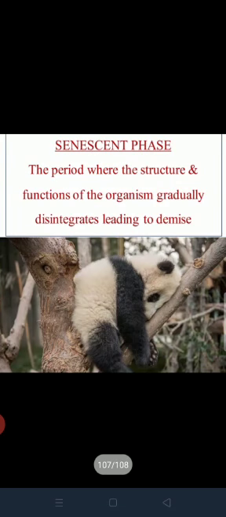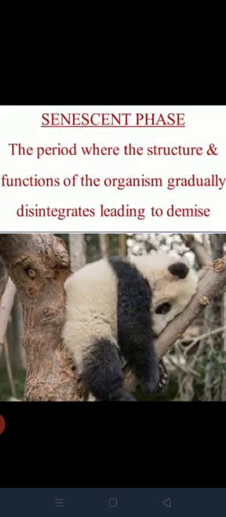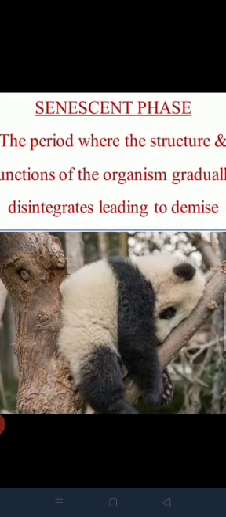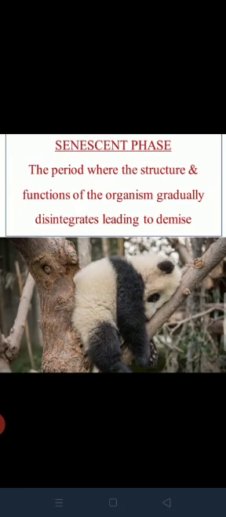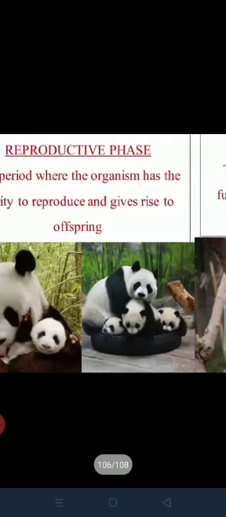Third phase, senescent phase. The period where the structure and function of the organism gradually disintegrates, leading to demise, is called the senescent phase, the aging phase. Phases of life cycle.